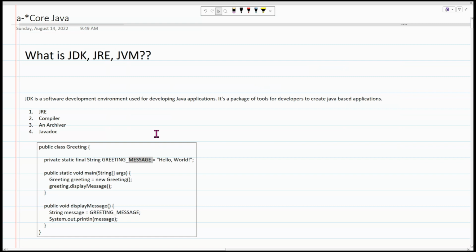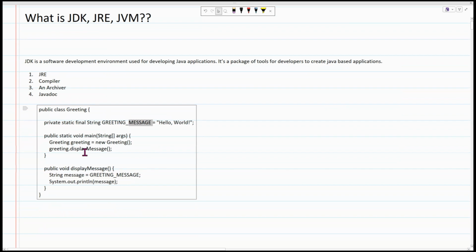This is your Shiva, and let's quickly learn about what is JDK, what is JRE, and what is JVM. JDK is a simple software development environment which is used by developers like us to develop our Java applications. It is a package which provides a lot of different tools. Using that, we develop our applications. Some of them are JRE, compiler, Archiver, and Javadoc.